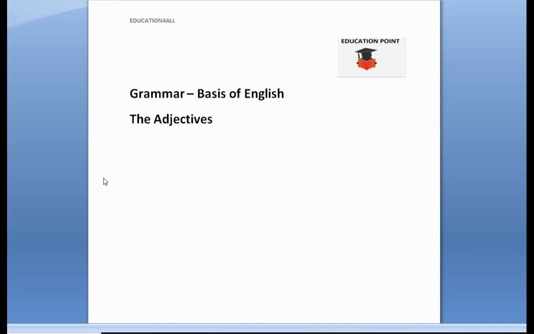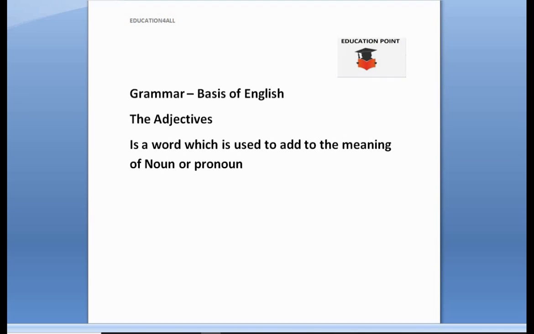So guys, let's define adjective now. If we go with the definition, then we can better describe and understand what exactly the meaning of adjective is. So let's define. Adjective is a word which is used to add to the meaning of a noun or pronoun.